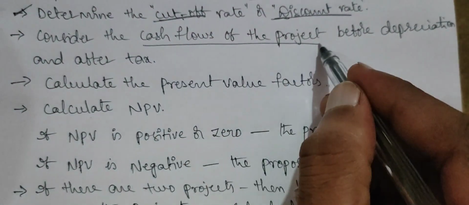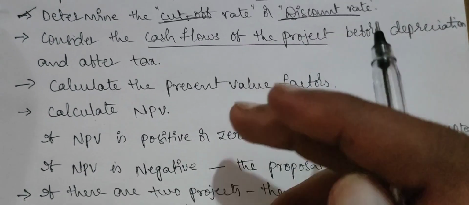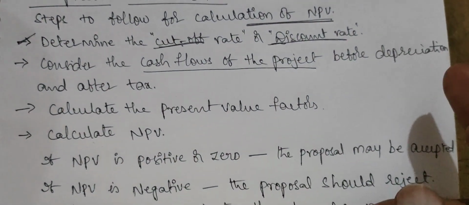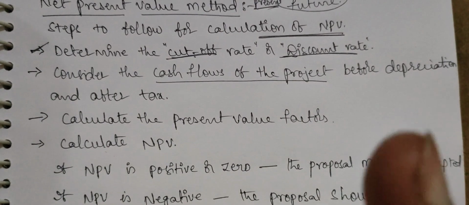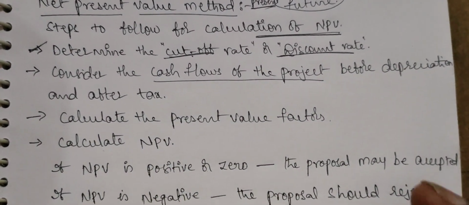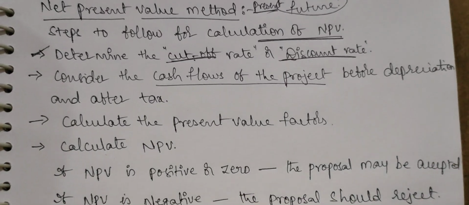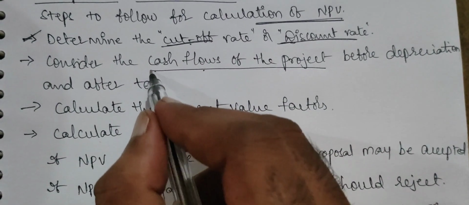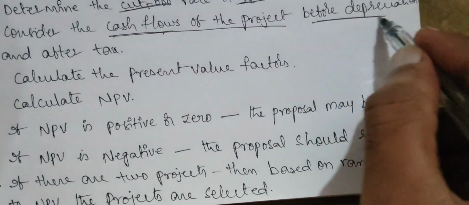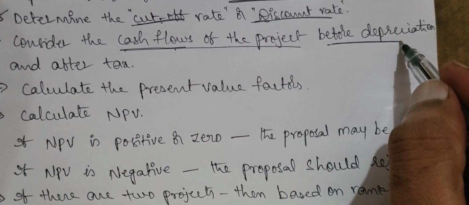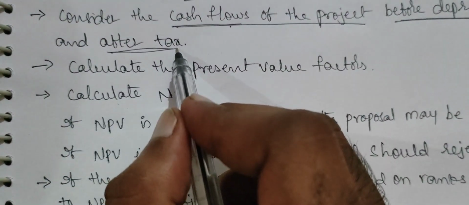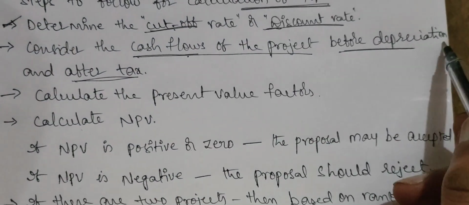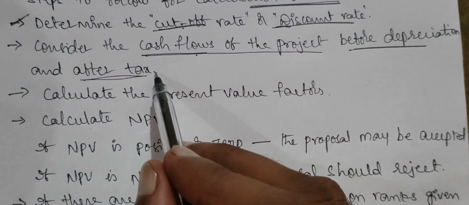So cash flows of the project means if we have invested in a particular project, let's suppose I have invested 10,000 in a particular project for a period of 5 years or 10 years, then I may get cash flows for the remaining life of the project. Those are the cash flows, right? So how can we consider these cash flows? Before depreciation, because depreciation cannot be deducted from the cash flows, but we can deduct the taxes, right? So the cash flows of the project are considered before depreciation and after taxes.